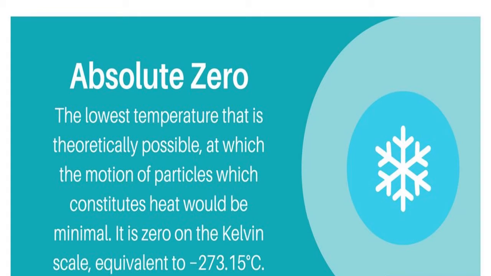So absolute zero. What is absolute zero? It is the temperature at which volume becomes zero. That is the meaning. So the lowest temperature that is theoretically possible, at which the motion of particles which constitutes heat would be minimal. It is zero on the Kelvin scale, equivalent to minus 273.15 degrees centigrade.